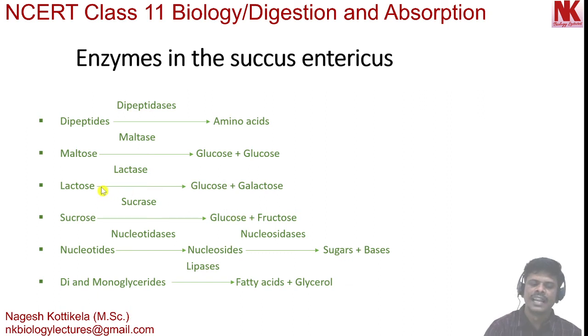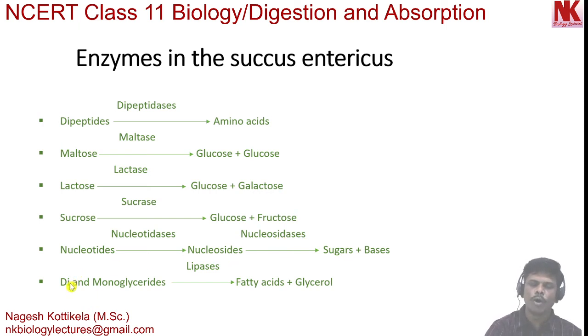Okay. Lactose breaks down into glucose and galactose by the action of enzyme lactase. Sucrose breaks down into glucose and fructose by the action of enzyme sucrase. Nucleotides break down into nucleosides by the action of enzyme nucleotidase, and nucleosides further break down into sugars and bases by the action of enzymes nucleosidases.